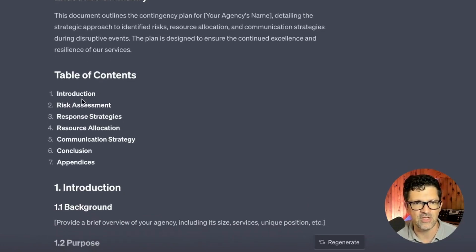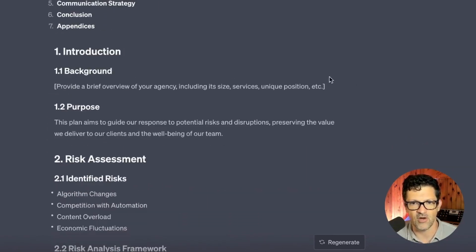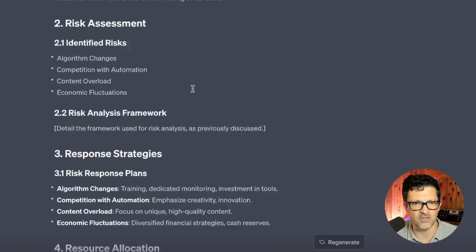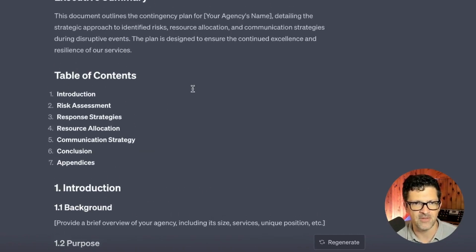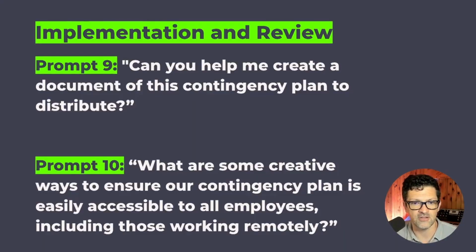Pulling that into an executive summary, table of contents. You can see there's areas here where it wants you to just copy and paste from its answers above, but this is a really nice way to format everything that you've done so far with the large language model. And we're getting close to the end here.